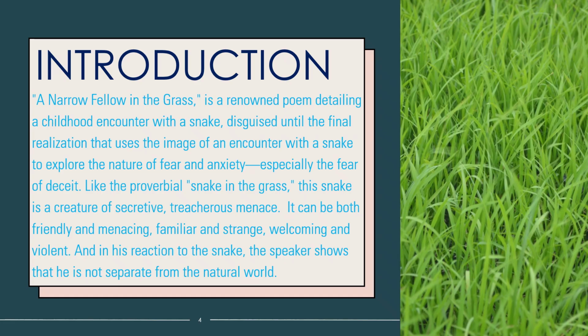So now let's look at the introduction of this poem. A Narrow Fellow in the Grass is a renowned poem detailing a childhood encounter with a snake, disguised until the final realization. It uses the image of an encounter with a snake to explore the nature of fear and anxiety, especially the fear of deceit.